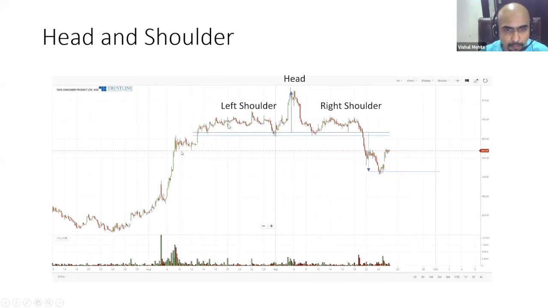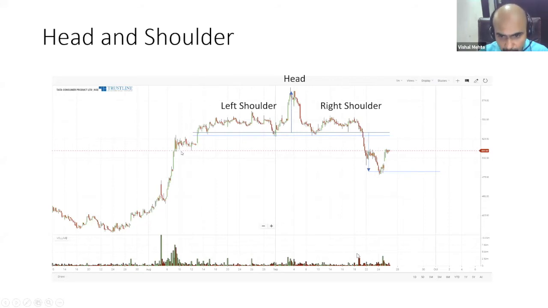This is your broadened left shoulder, and what we also call a complex head and shoulder pattern. We can call this a complex head and shoulder pattern because it has multiple shoulders. Then it goes up, makes another attempt, again comes back to the support zone, again makes another attempt. But this time what did it do, it made a lower top, makes another attempt but can't do anything, it broke this.